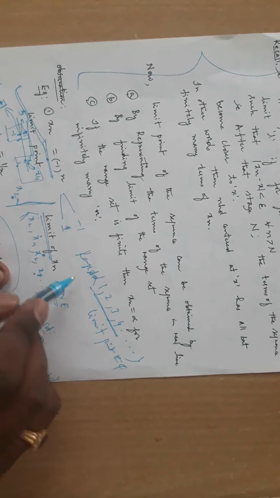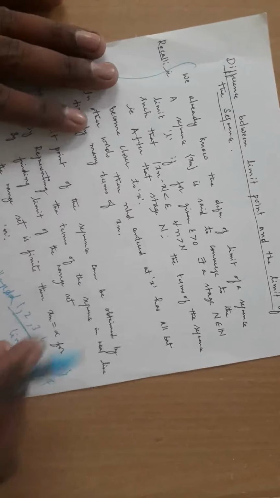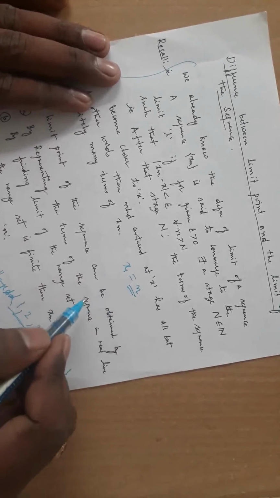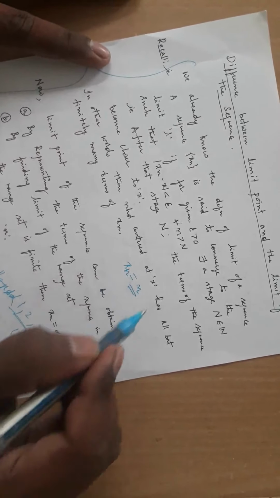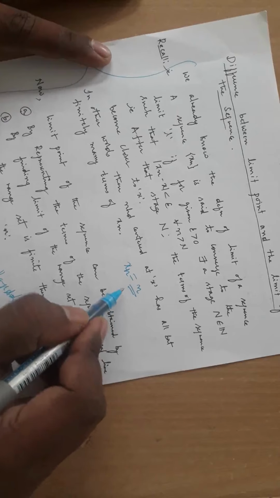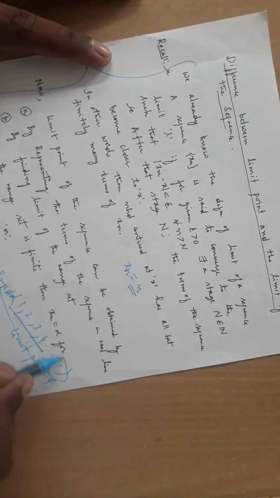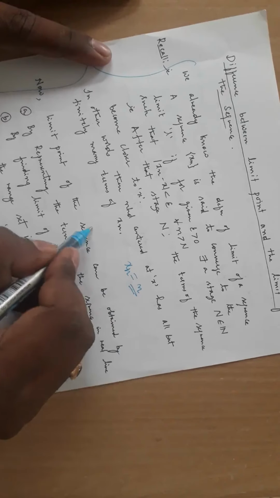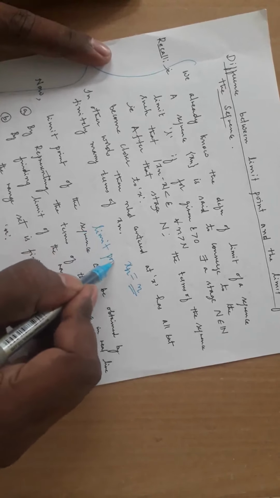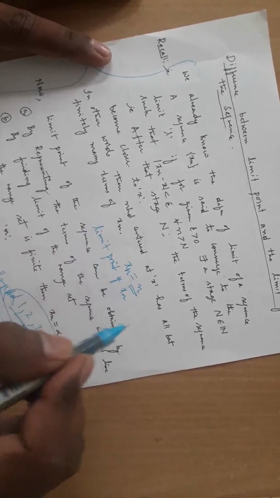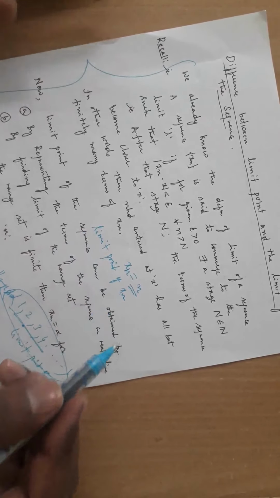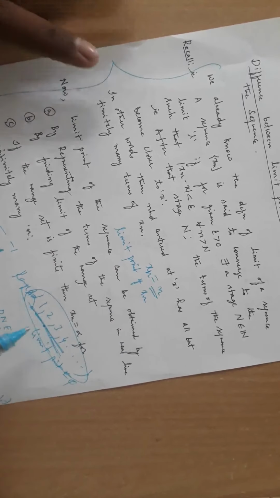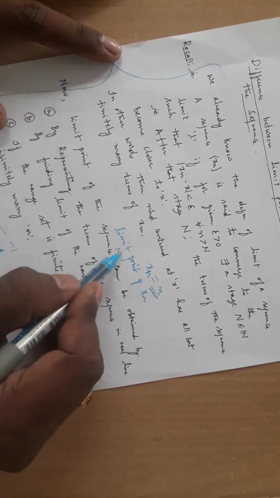Because I am defining the sequence likewise, xn to be n. So the terms will be this, the range set is this. Clear? What is the limit point of xn? A limit point of xn means there must be a fellow who repeats infinitely, but this set doesn't have any fellow who repeats infinitely. So no limit point.